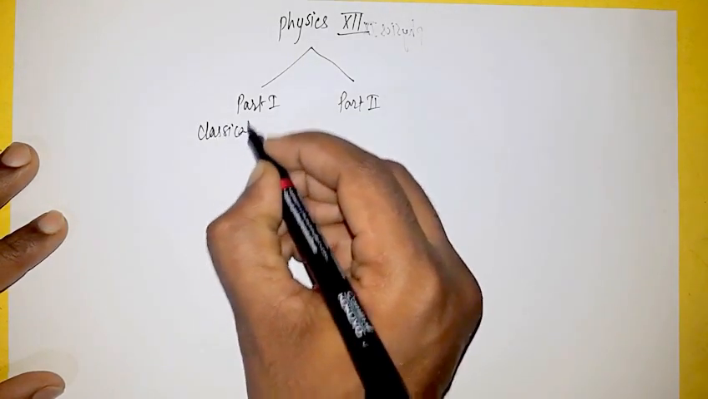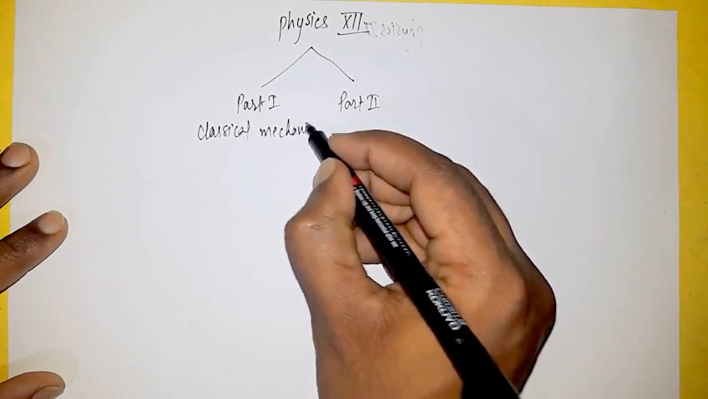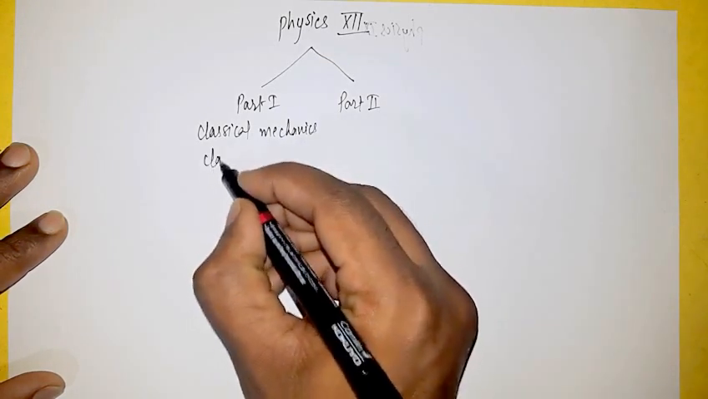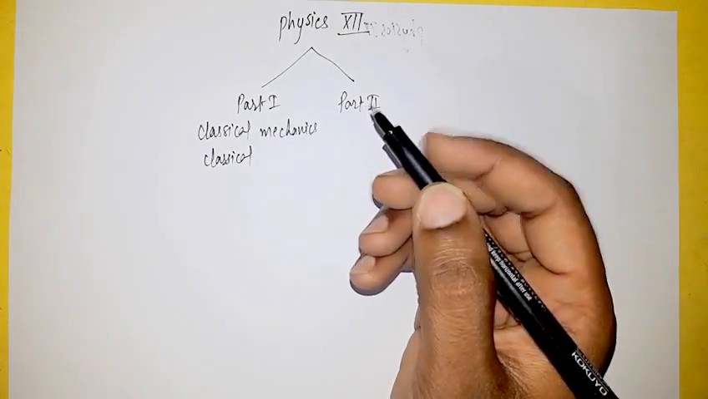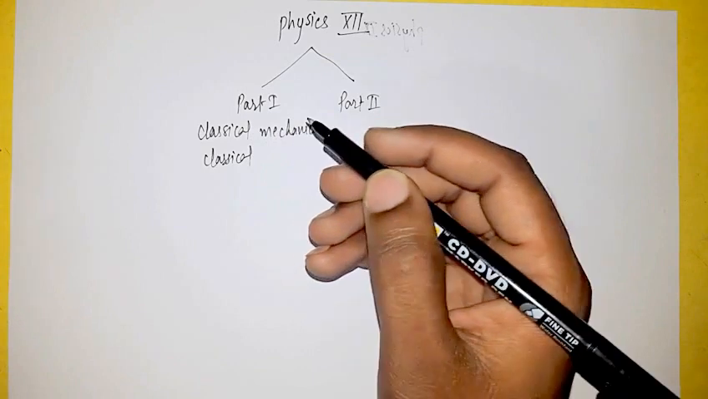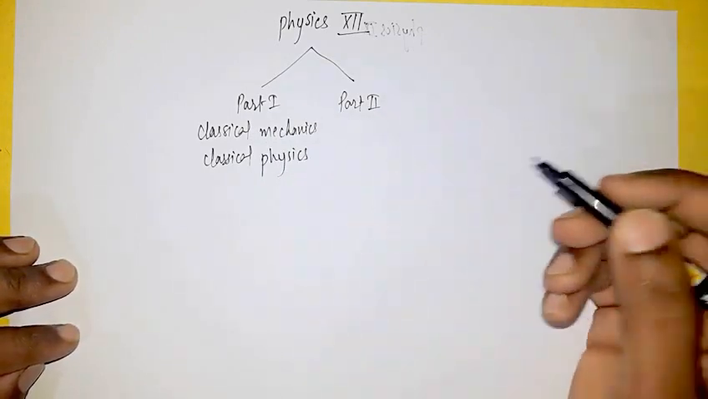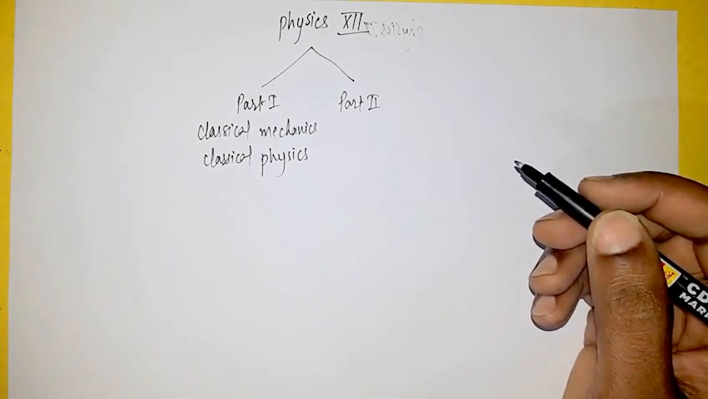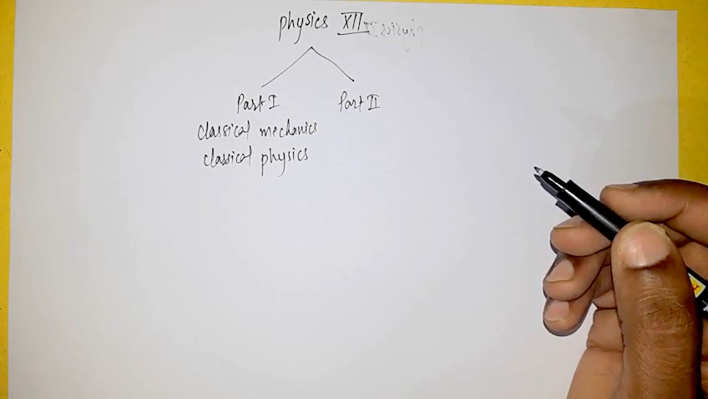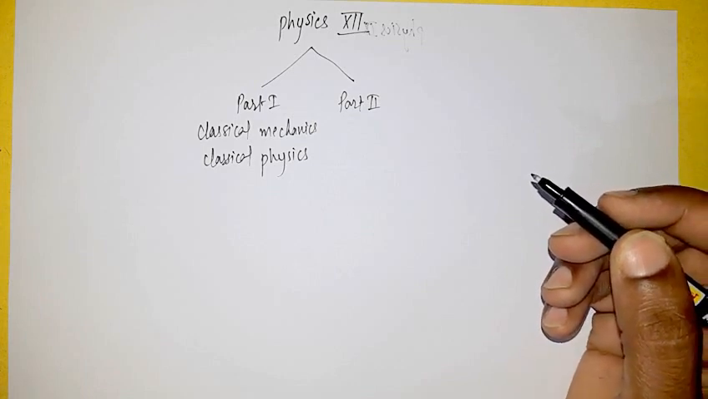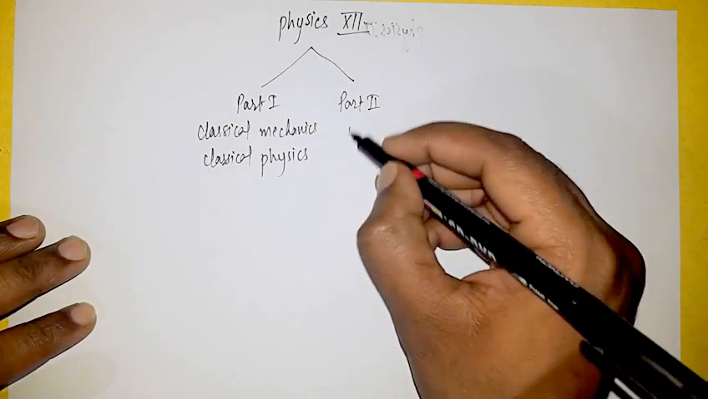Most students don't know about it. Classical mechanics or classical physics. Mechanics is the study of forces and their effects, so therefore it is called classical physics or classical mechanics. Why do we call it classical physics? Because we study the physics of 600-400 years before, which is counted as classical physics. And part 2 consists of modern physics.